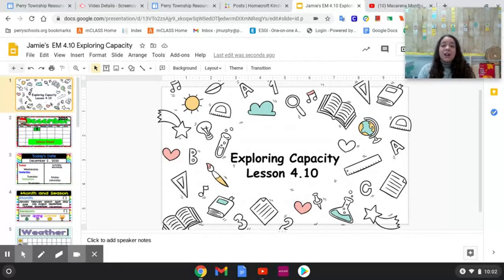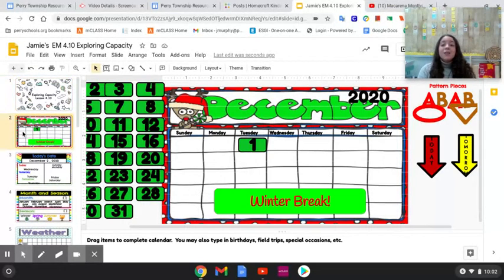Before we get into our math lesson, we are going to start calendar. Calendar is going to look a little bit different here in the virtual world, but that's okay. We are ready to adapt. We are in a new month. The month is now called December. Can you say December? Great job.